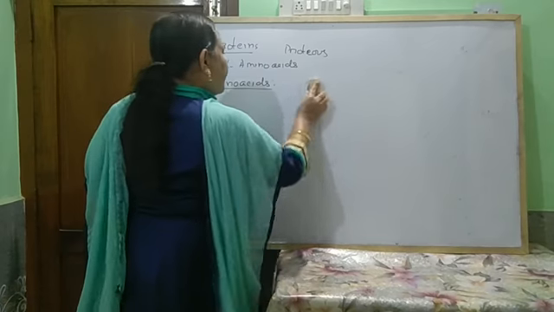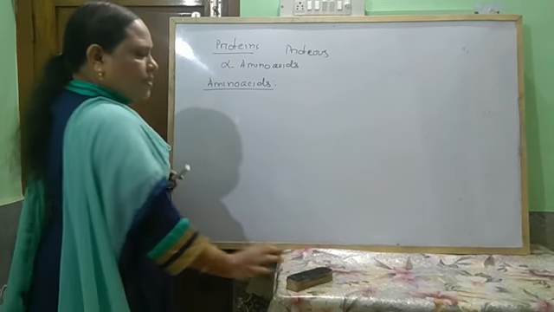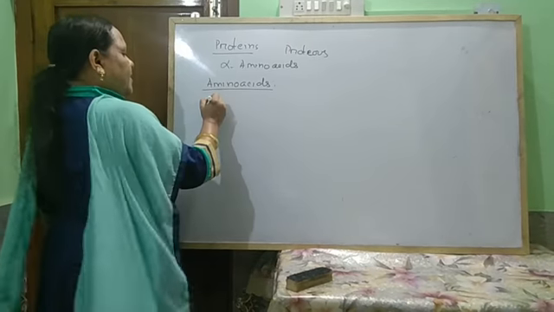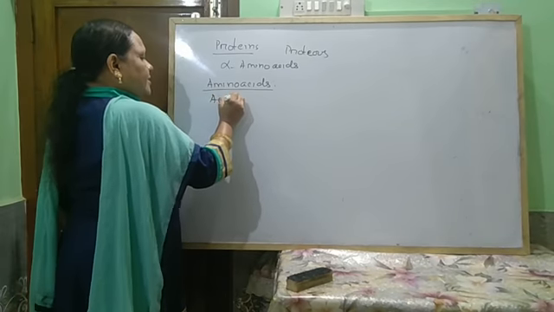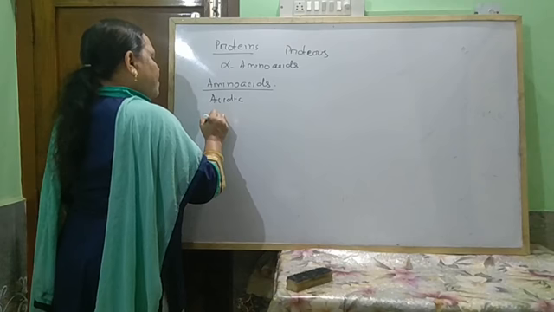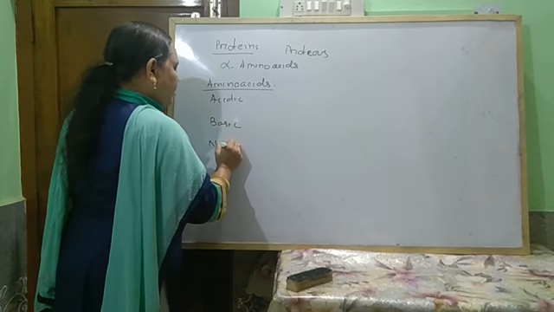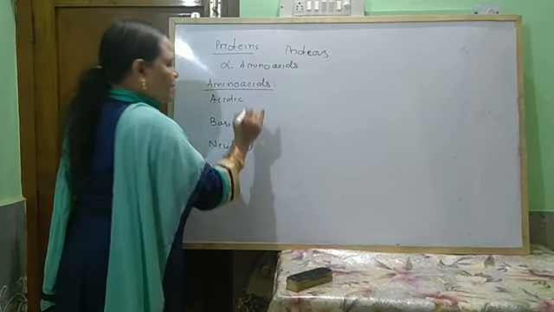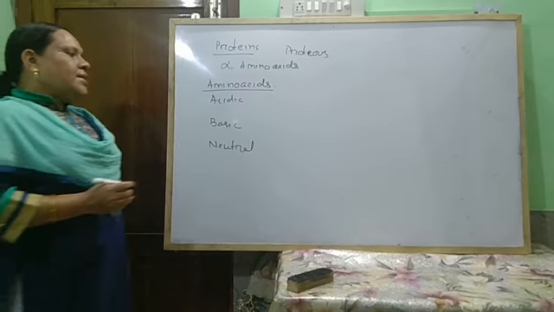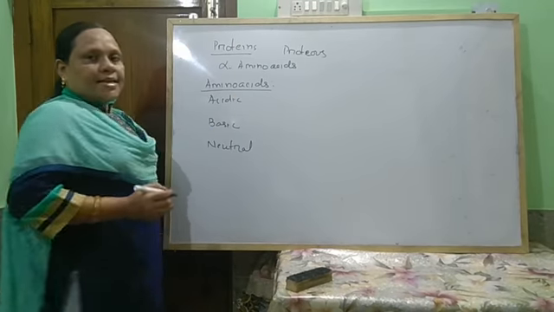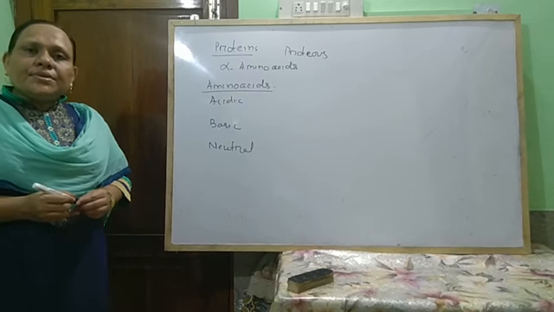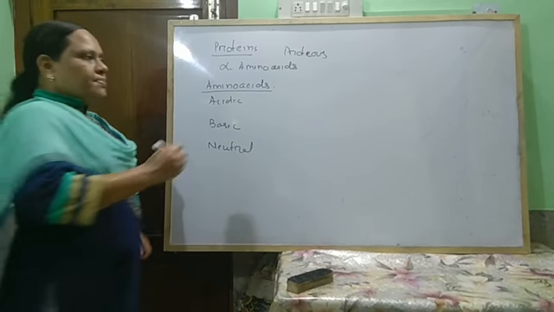These amino acids are classified depending upon the structure into acidic amino acids, basic amino acids, and neutral amino acids. Acidic amino acids are those where two carboxylic acid groups are present.